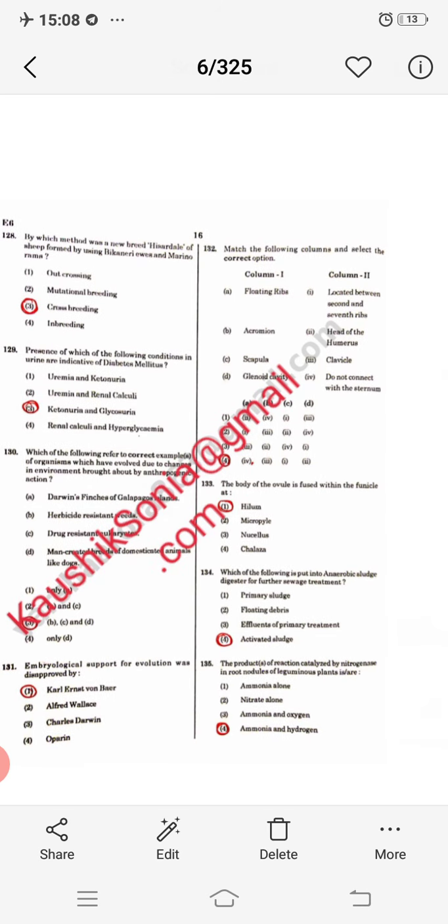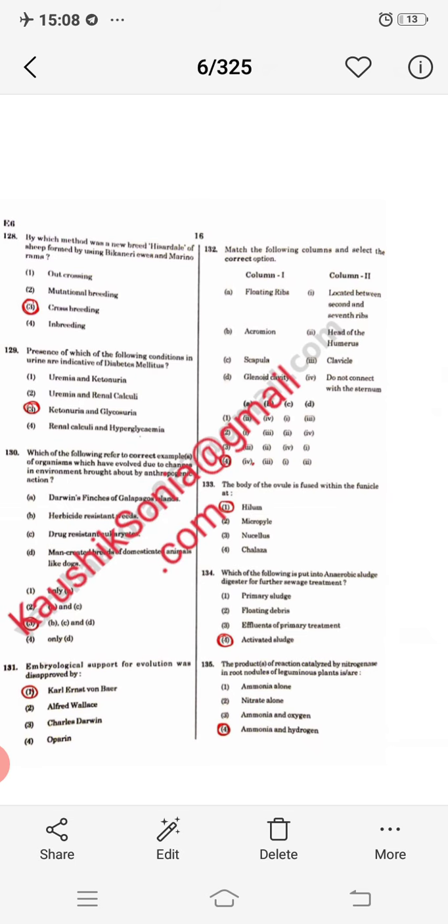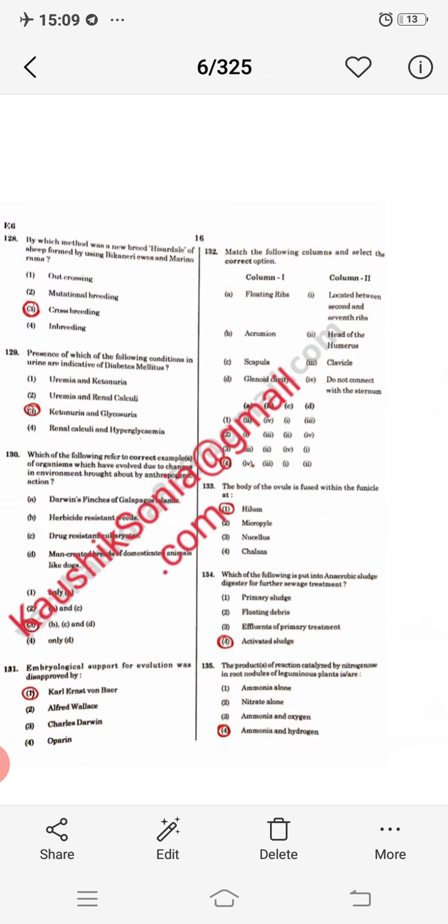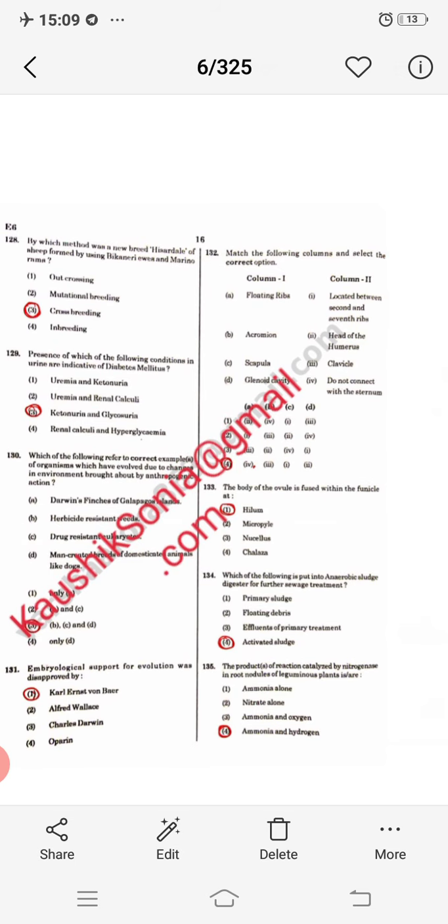False ribs are not connected to the sternum, not connected to the middle chest bone. Next, acromion is related to the clavicle, and scapula is located between the second and seventh rib, and glenoid cavity is present where the head of the humerus articulates. So option 4th will be right.